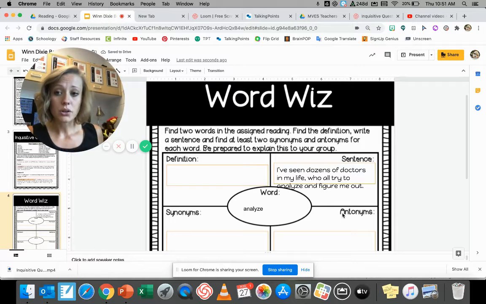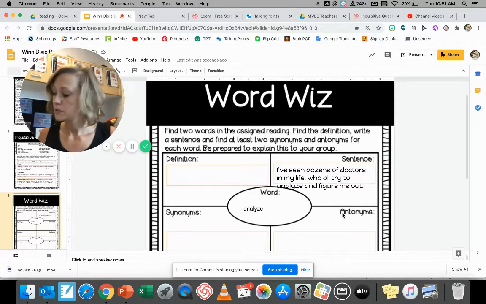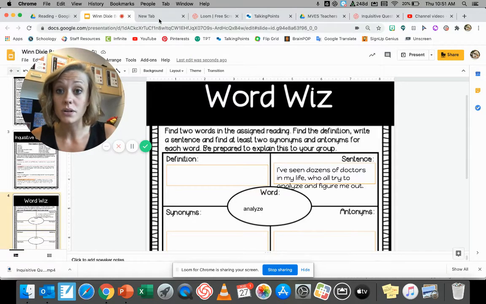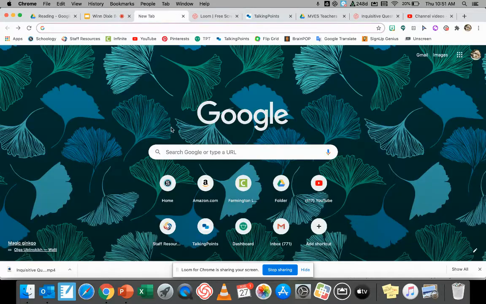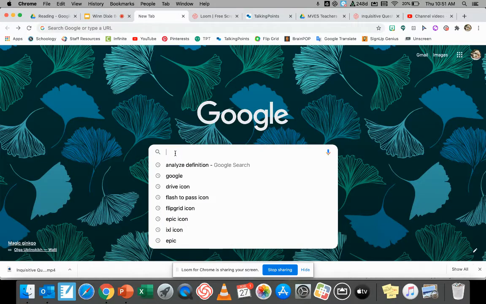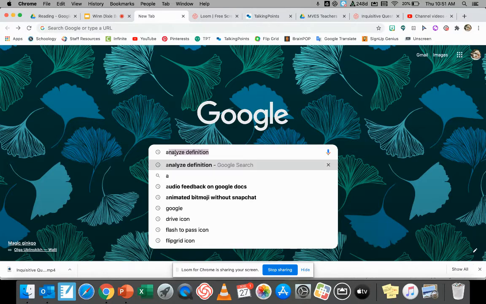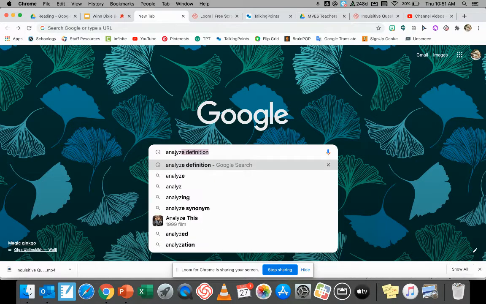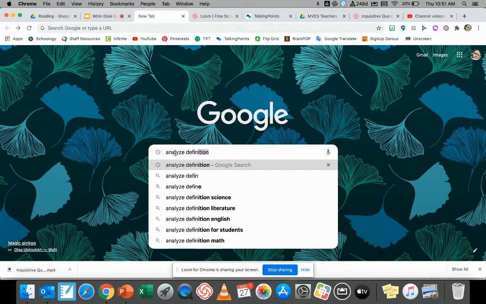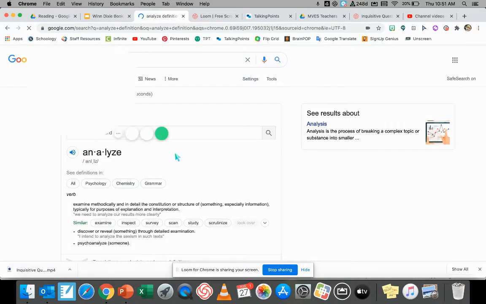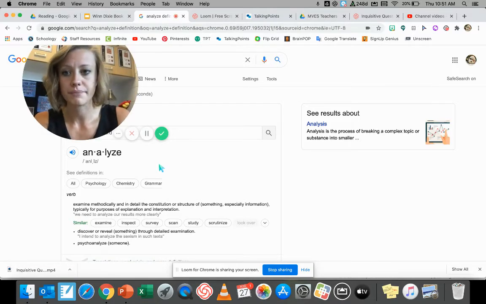Now, I want to look up the definition. So, you can do this a couple different ways. What I found the easiest thing to do is to go into Google and search the word. Now, when you're searching the word, if you just write in analyze, you might not get the definition you want. So I'm going to write in analyze, and then I'm going to put the word definition after it. And that's going to get me a definition, hopefully, of the word.